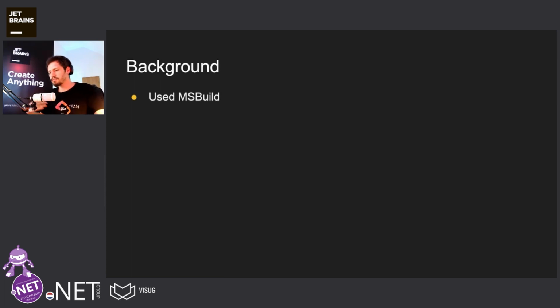We can write our own targets. We can also escape to something called task assemblies to write actual C# code. But all in all, MS Build isn't really handy for doing build automation. So after that, and that was still at the previous company that I worked at, after MS Build, we switched to PowerShell. We also considered something like PSAKE, but for the sake of simplicity, I think at that time we stuck with PowerShell.